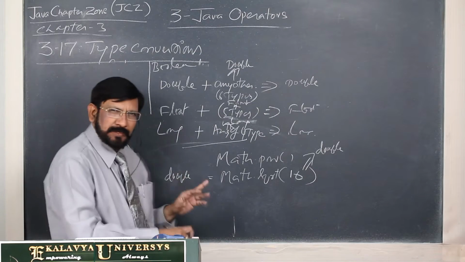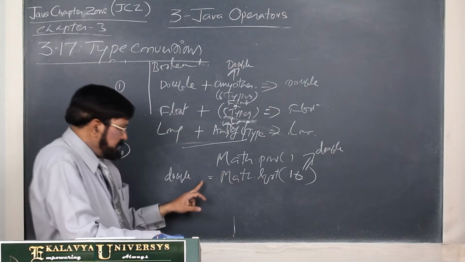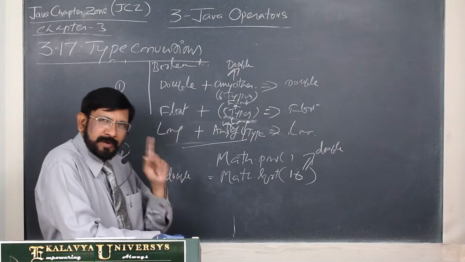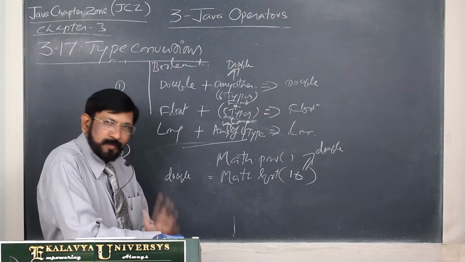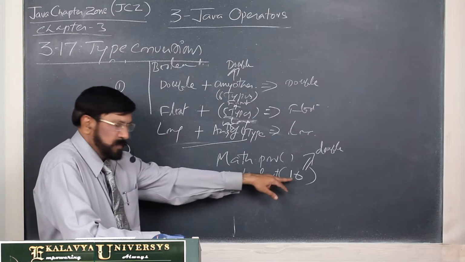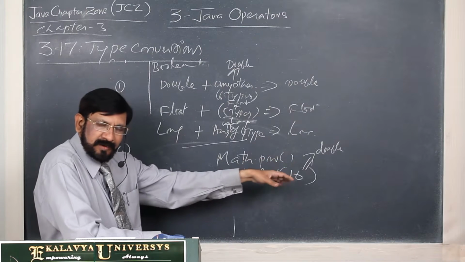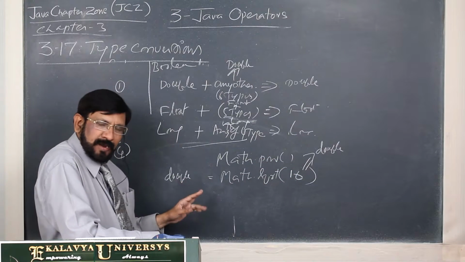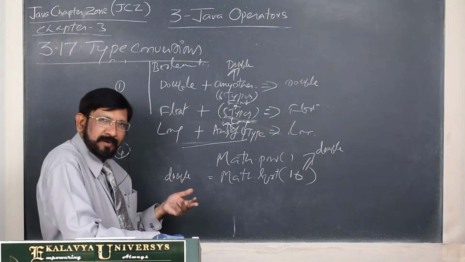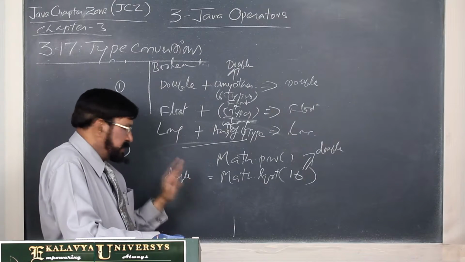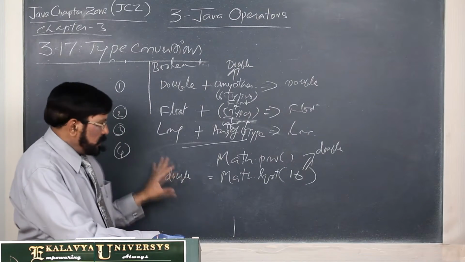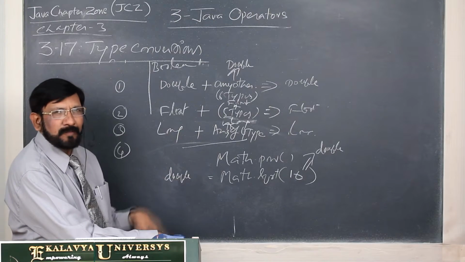So what is your responsibility? Always the return value should be stored in double. That you must remember. Now we have given 16, you know the result is 4. If you try to store it in byte, short, int, long or anything else, you get an error. So you must store it in double.